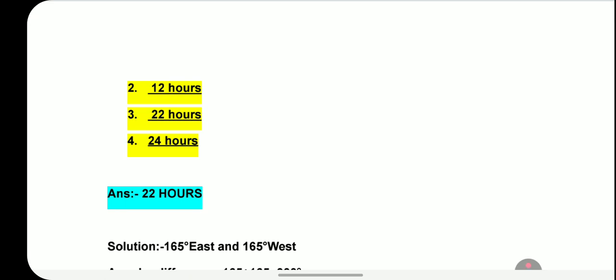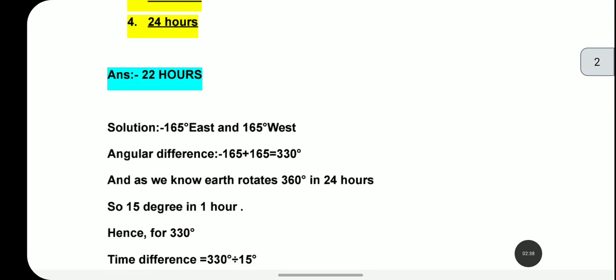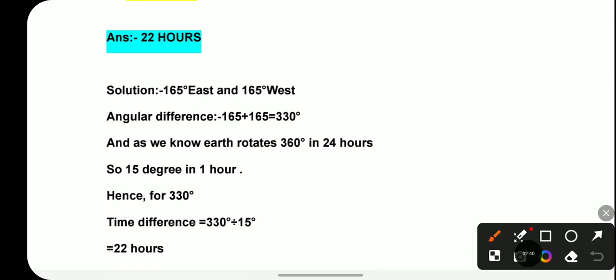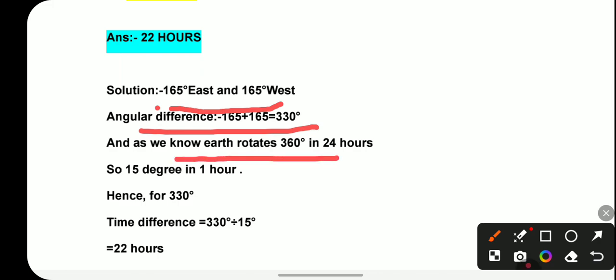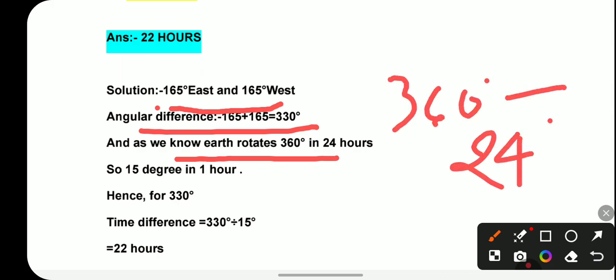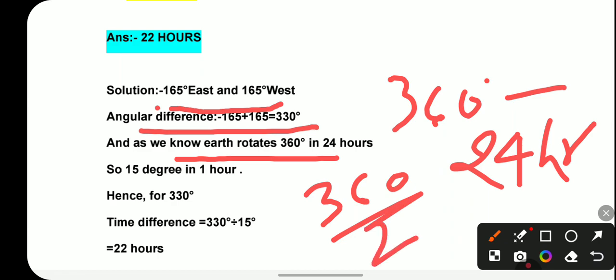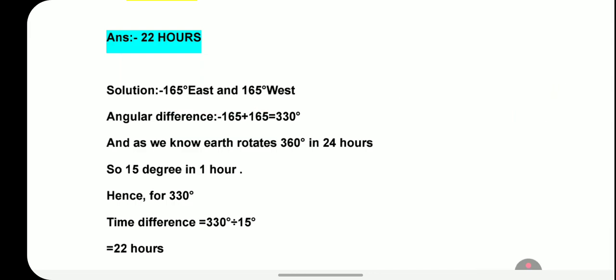22 hours. How? Let's see the procedure by which we can get the 22 hours. You know that for 165 degree east and 165 degree west, the angular difference will be 330 degree. Now as we know, the Earth rotates 360 degree in 24 hours. So if the Earth is rotating 360 degree in 24 hours, it will be 15 degree in 1 hour, because 360 divided by 24 comes to 15. Hence for 330 degree it will be 22 hours.